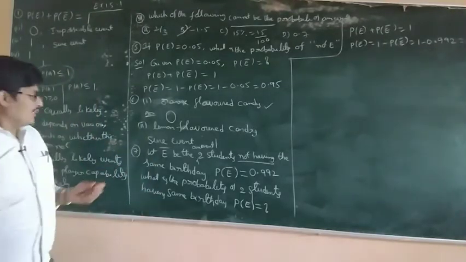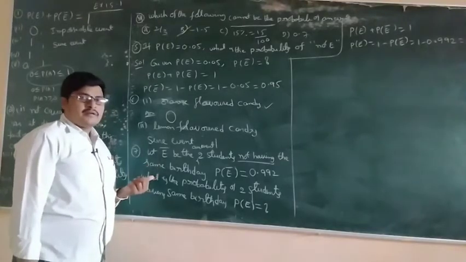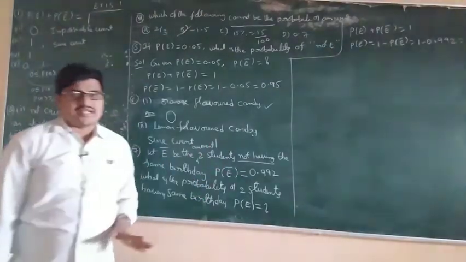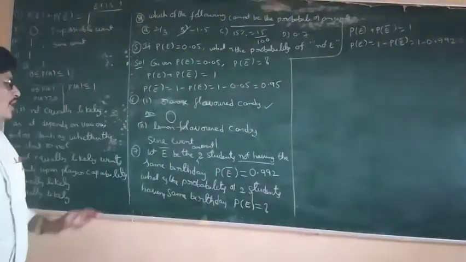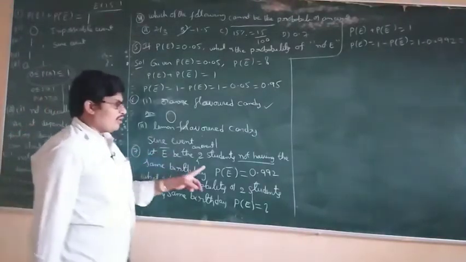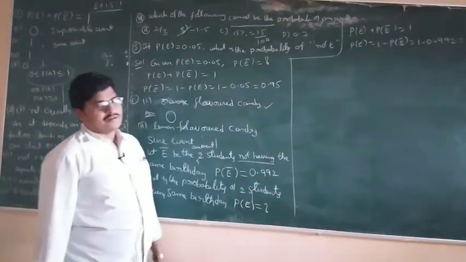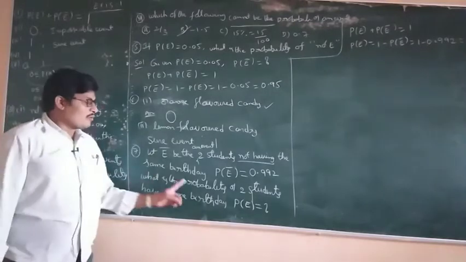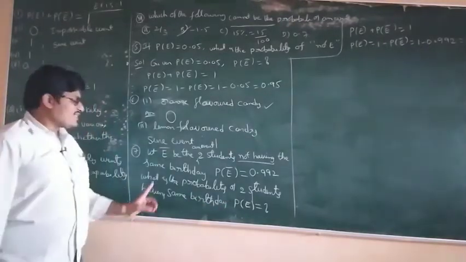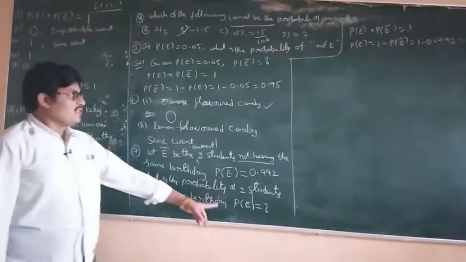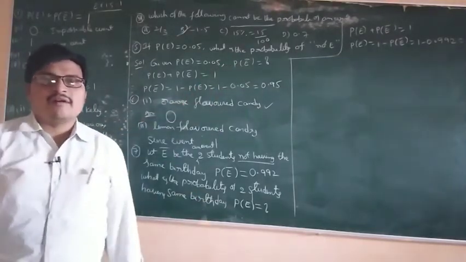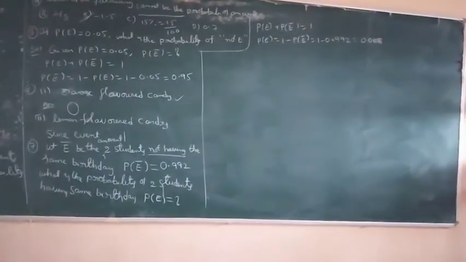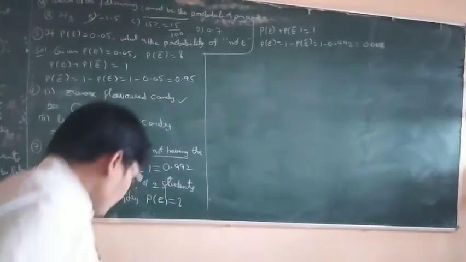These are the two points. In the seventh problem, what is given? In three students, two students not having the same birthday. Not means complement, and the complement is denoted by bar. P of E bar is equal to 0.992. What we have to find out is the probability of two students having the same birthday, which is P of E. The known result is P of E plus P of E bar is equal to 1, so P of E is equal to 1 minus P of E bar.